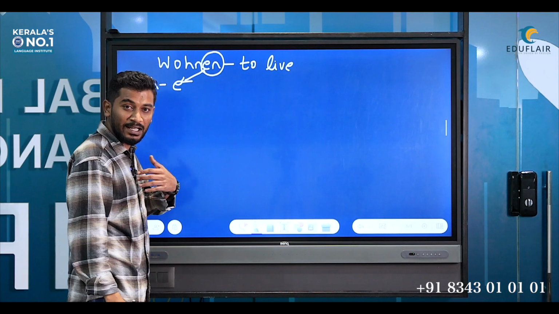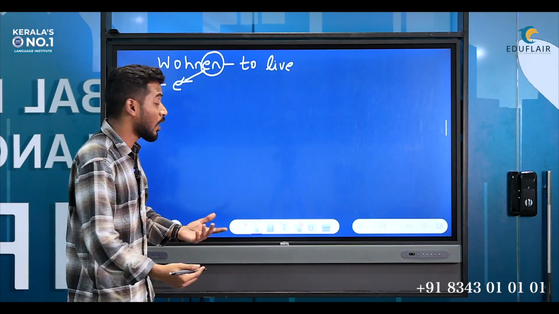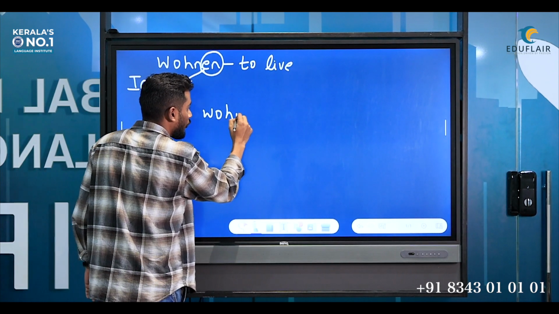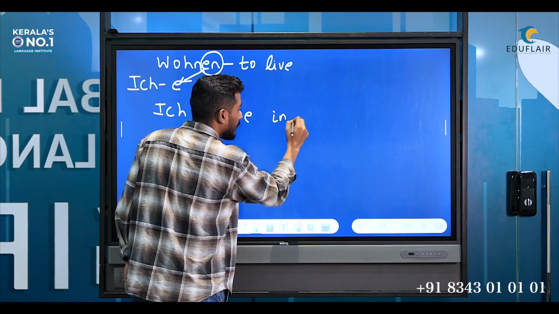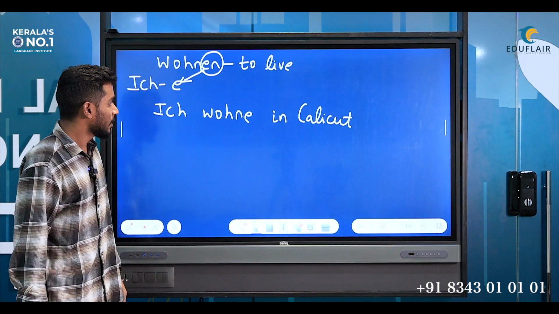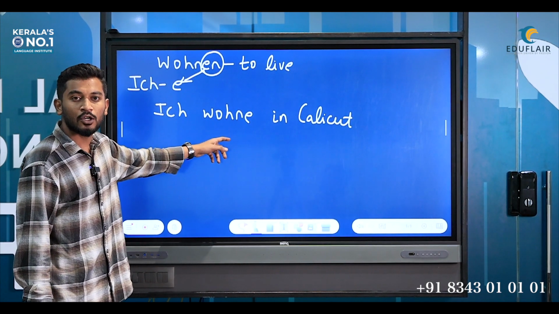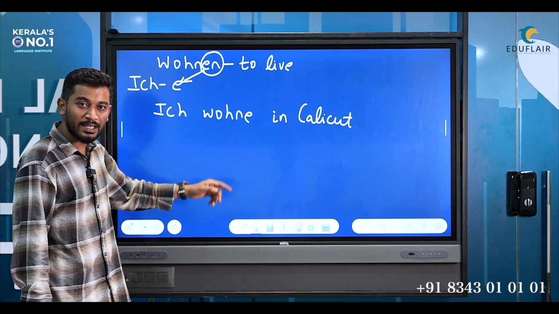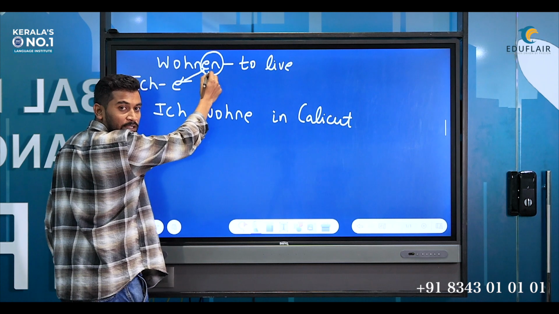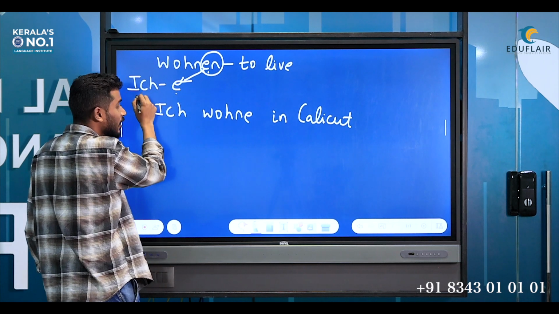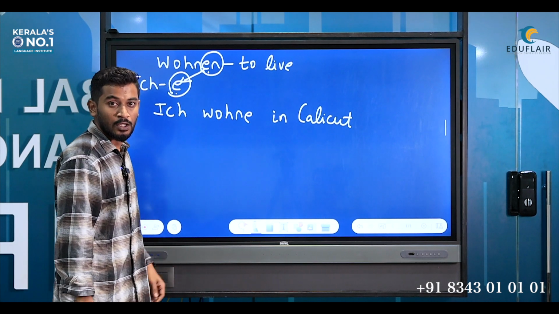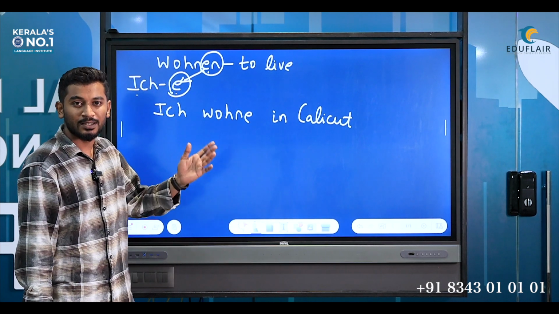So if I say I live in Calicut, how do we say that? Ich wohne in Calicut. This form of the verb is called the conjugated form. Once again, how do we conjugate a verb? We remove the en part that we have in the verb and we put the ending. With ich, the ending we have is e. In the same way, as the subject changes, the ending changes.